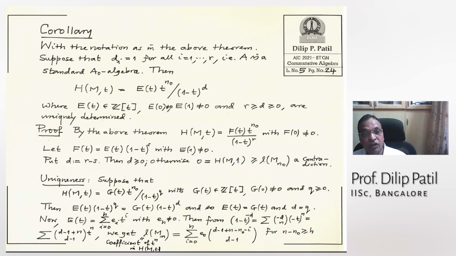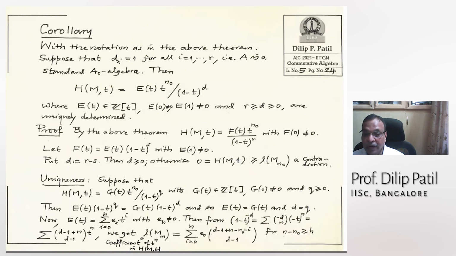On the left side, it is the length of M_n. On the other side, it is what? E_0 times this. That is, you just multiply this by this polynomial and compute the coefficient of t^n. That is this. That is very easy again; you have to do it yourself.